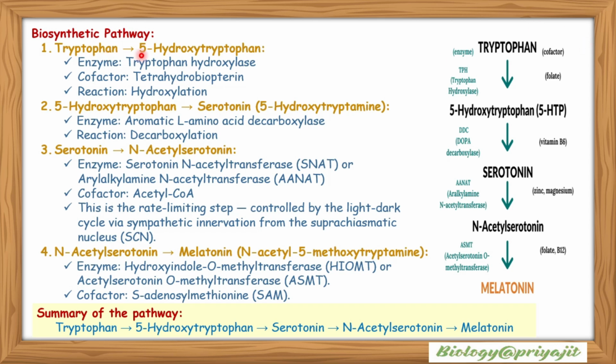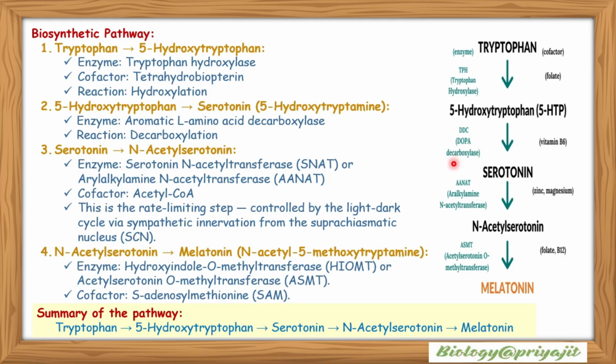First of all, the amino acid tryptophan is converted into 5-hydroxytryptophan. It is the first step. In this step, tryptophan hydroxylase enzyme is required, and as a cofactor, tetrahydrobiopterin is needed. This is a hydroxylation reaction, and folate is also used in this step. From the 5-hydroxytryptophan, serotonin or 5-hydroxytryptamine is produced with the help of the enzyme aromatic L-amino acid decarboxylase, and it is a decarboxylation reaction.